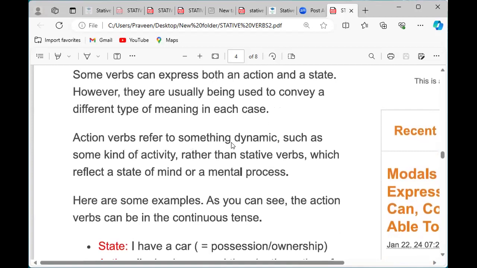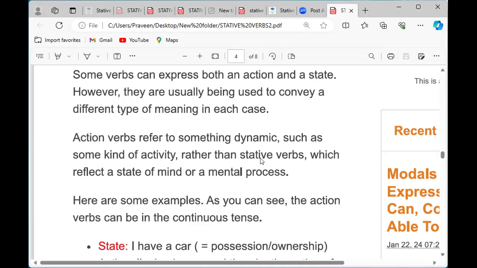Action verbs refer to something dynamic, such as some kind of activity, rather than stative verbs, which reflect a state of mind or a mental process. Action verbs, we usually use for energetic activity. That time we use action verbs.